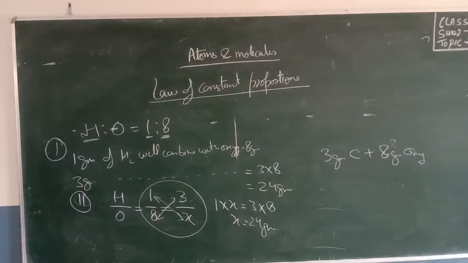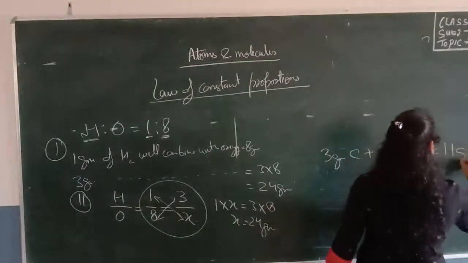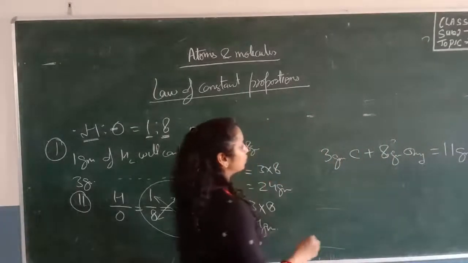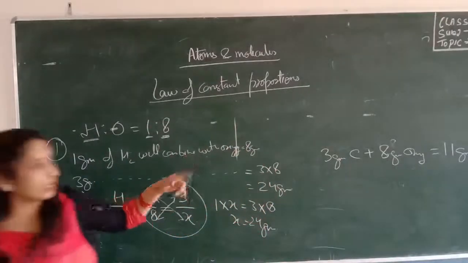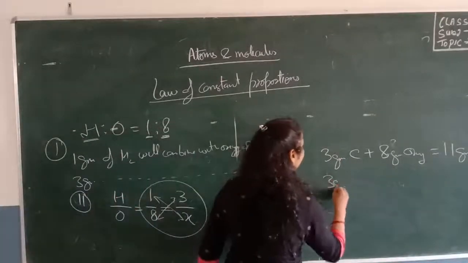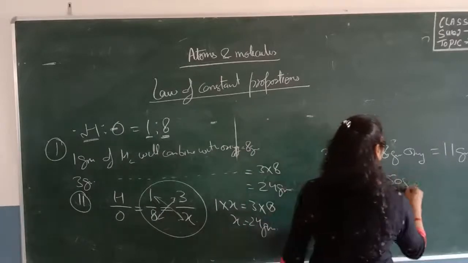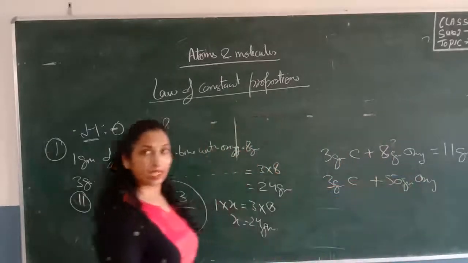You have to calculate the mass of carbon dioxide that will be formed if 3 gram of carbon combines with 50 gram of oxygen. Again you have 3 gram of carbon, but here the mass of oxygen is 50 gram.